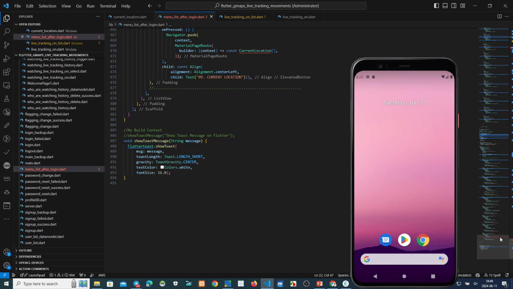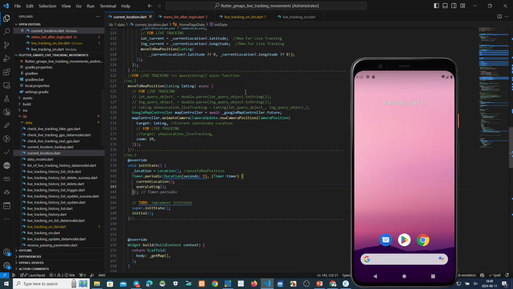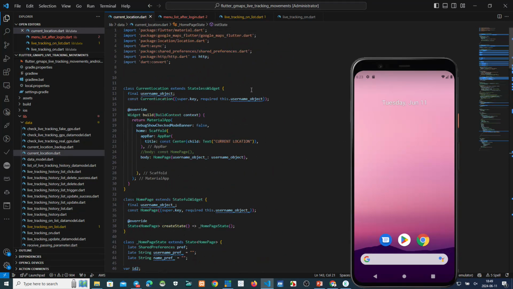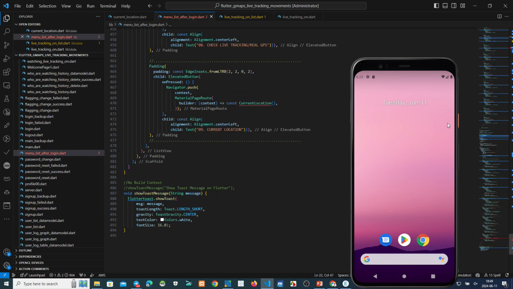This one, current location. Okay, this current location. Oh, not finished yet maybe. Current location, where is it? This one.